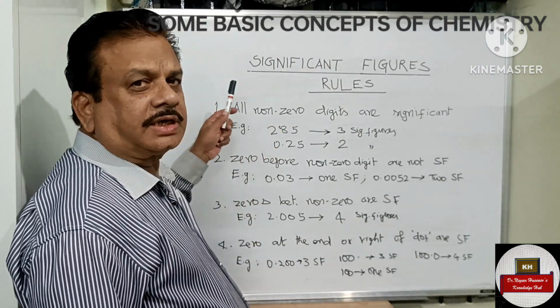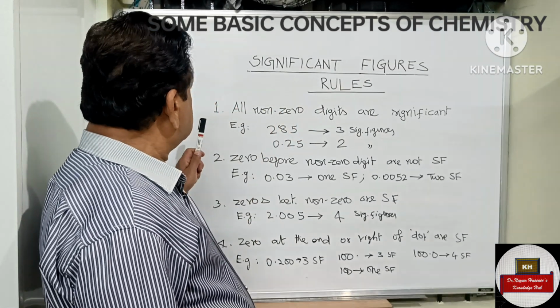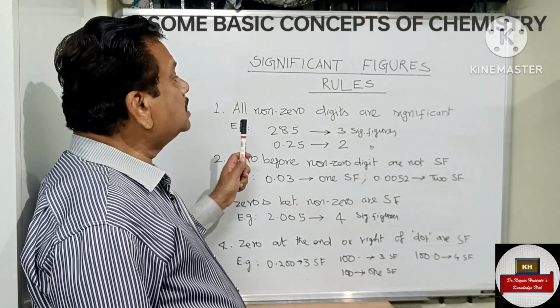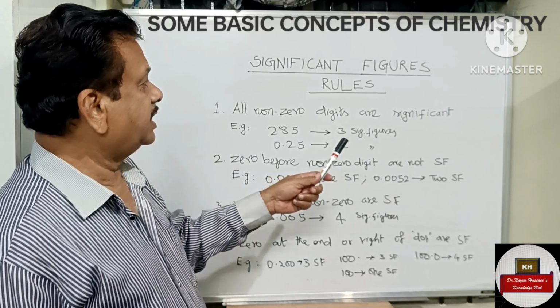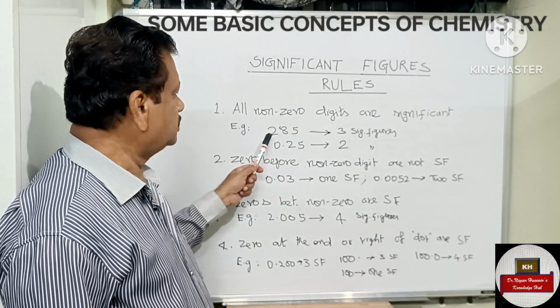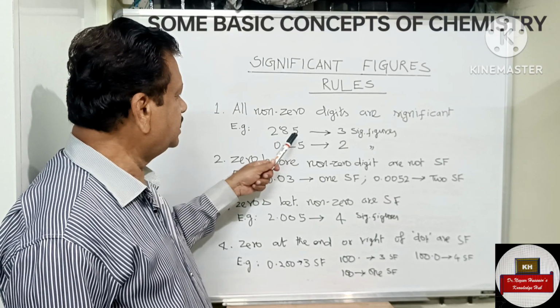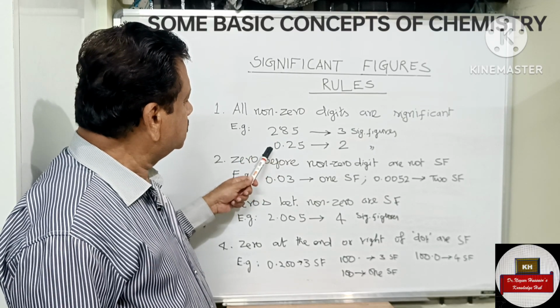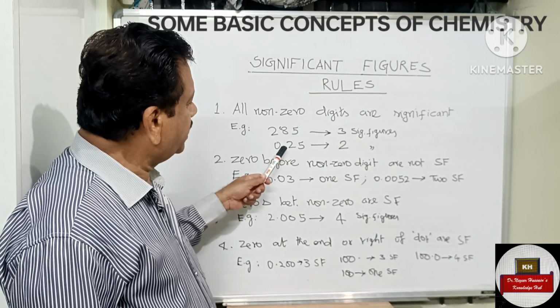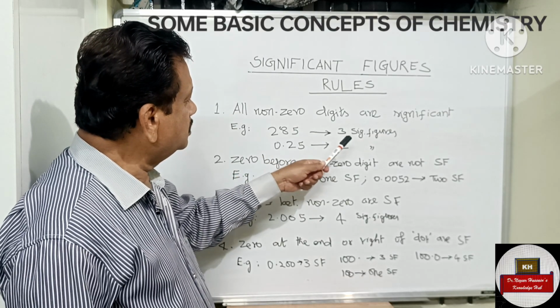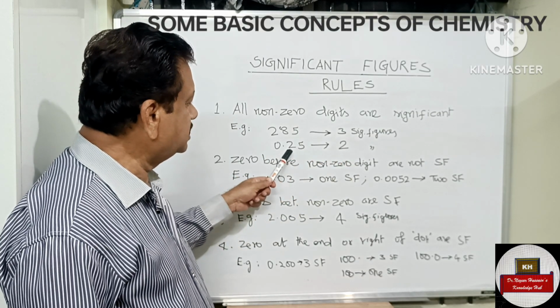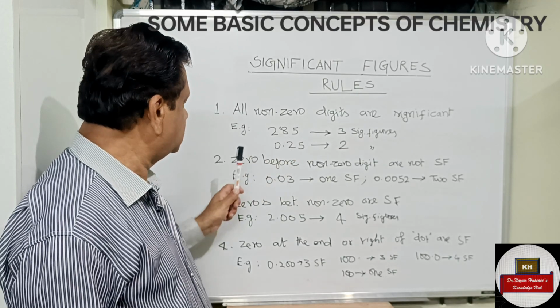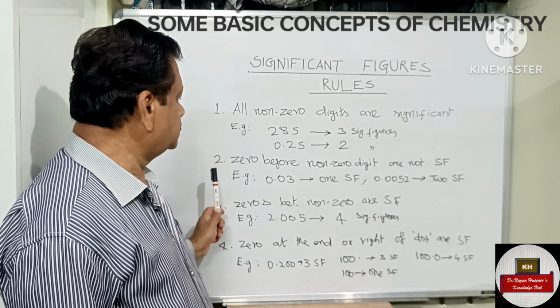Rules of significant figures. Rule A. All non-zero digits are significant figures. Example 285. Here we have three significant figures. Here we have a point, and after the point we have 2. So this is two significant figures, because this is a non-zero digit.